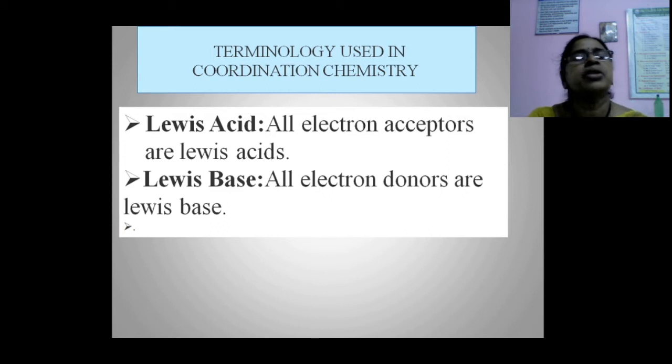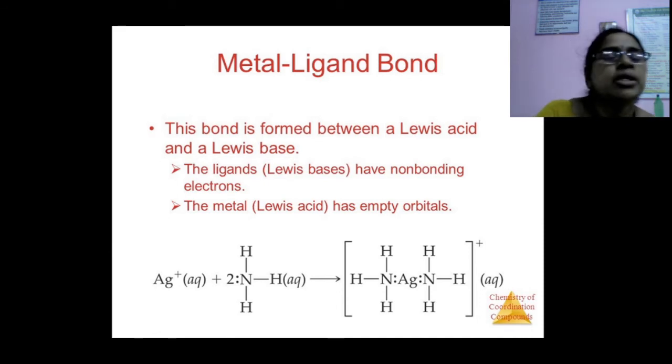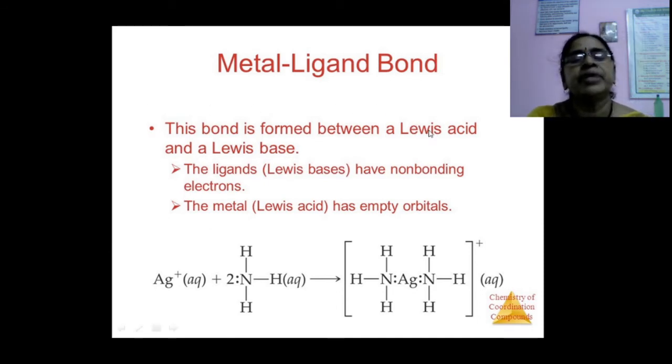Next, some important terminology used in coordination chemistry. First, the definition of Lewis acid: all electron acceptors are called Lewis acids. What is a Lewis base? All electron donors are called Lewis bases. Between the metal and the ligand, a coordinate covalent bond is formed. This bond is formed between a Lewis acid and a Lewis base.